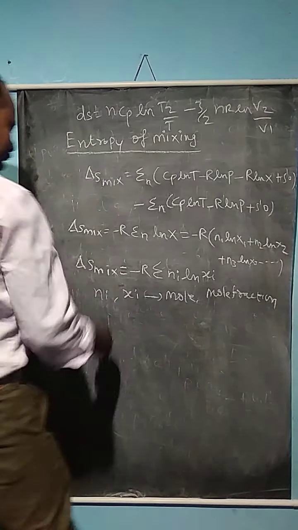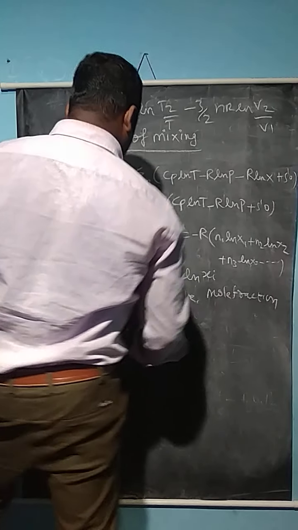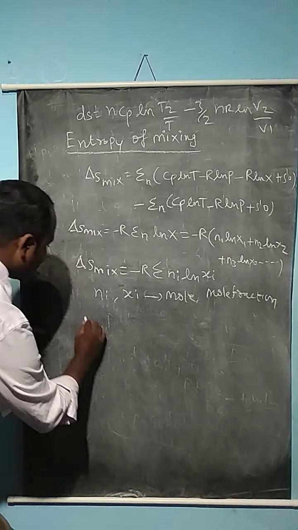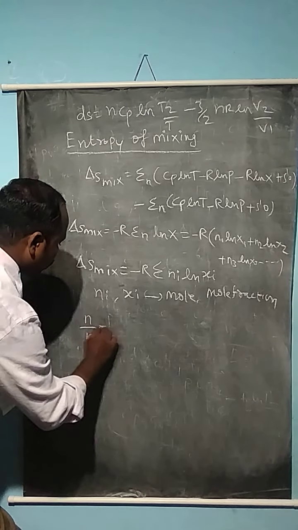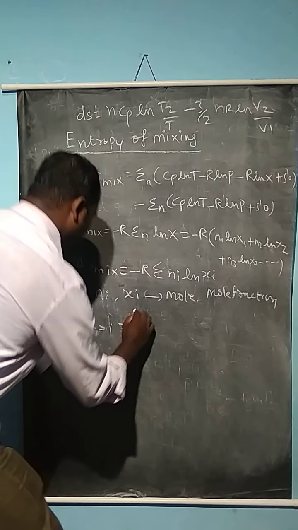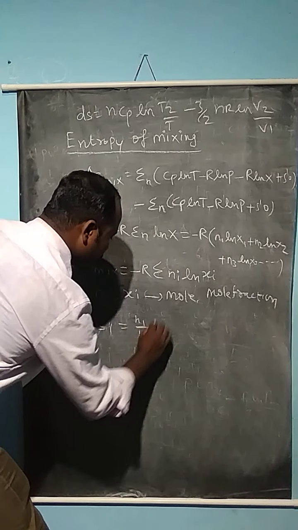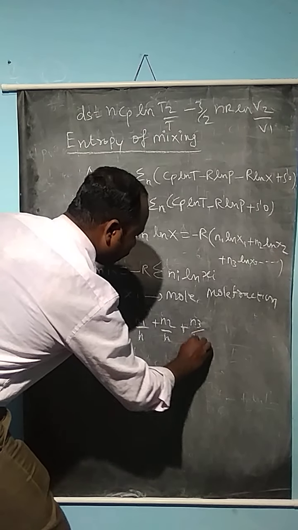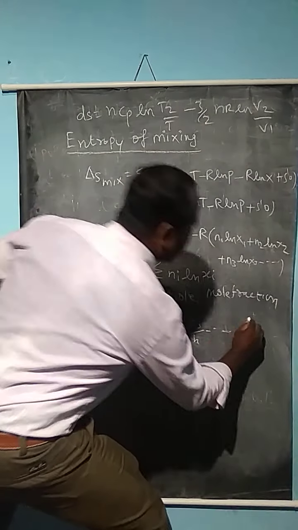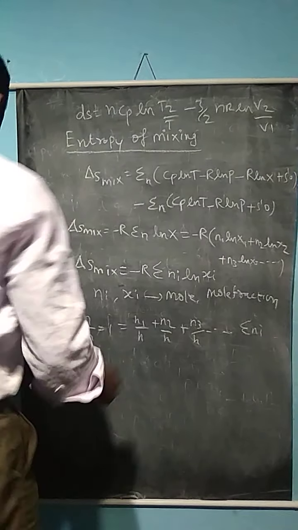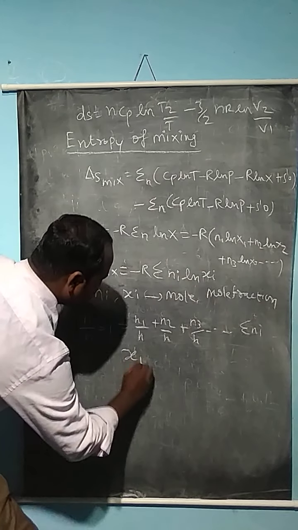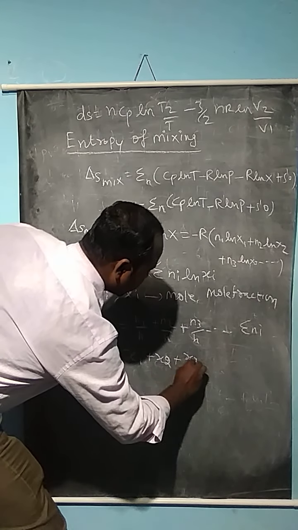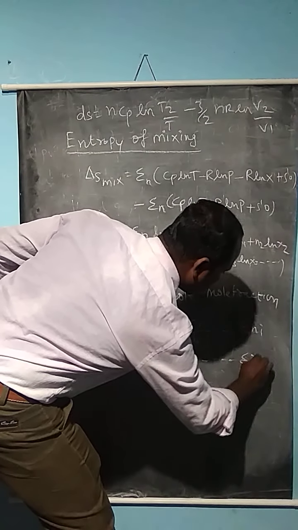Dividing both sides by the total number of moles n, n divided by n becomes 1, which is equal to n1 divided by n plus n2 divided by n plus n3 divided by n. So it becomes summation of ni divided by n. Similarly, x1 plus x2 plus x3 gives the summation of xi.